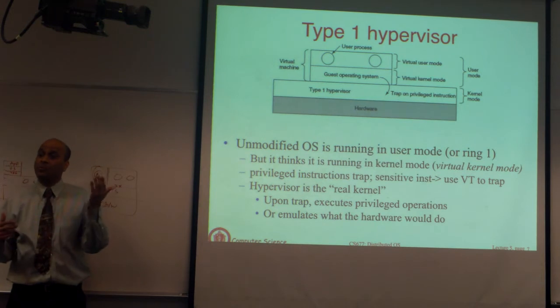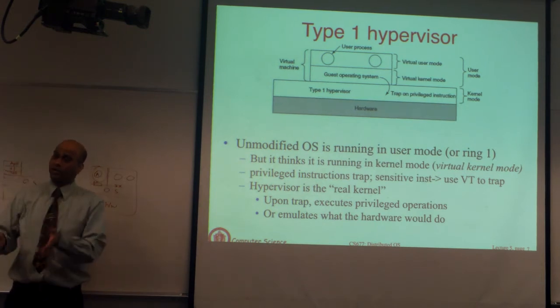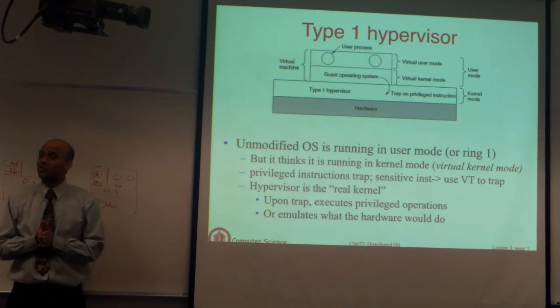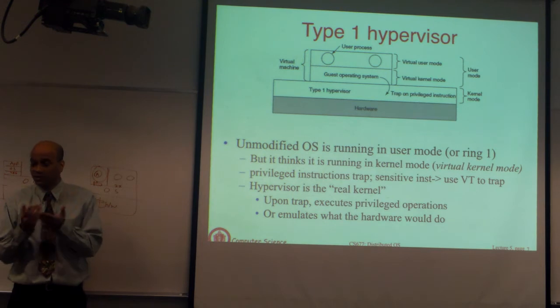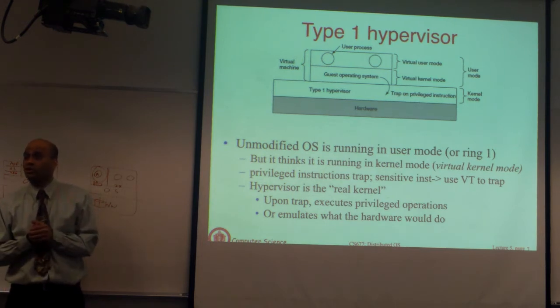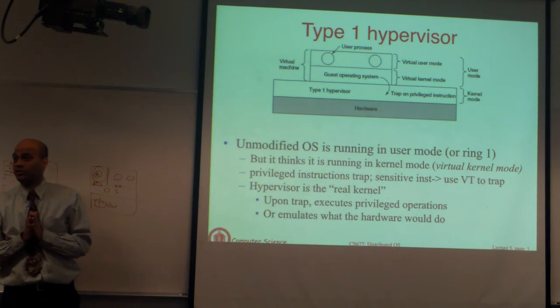So in the emulation, you could have taken halt and done something. Here you are letting whatever is running send those instructions directly to the CPU. The CPU is in user mode. The OS tries to halt. It will actually try to execute this halt instruction, and then find that it cannot do anything, because that's unmodified. You have not changed it. It looks like it's running on real hardware, so it feels it can halt the machine.